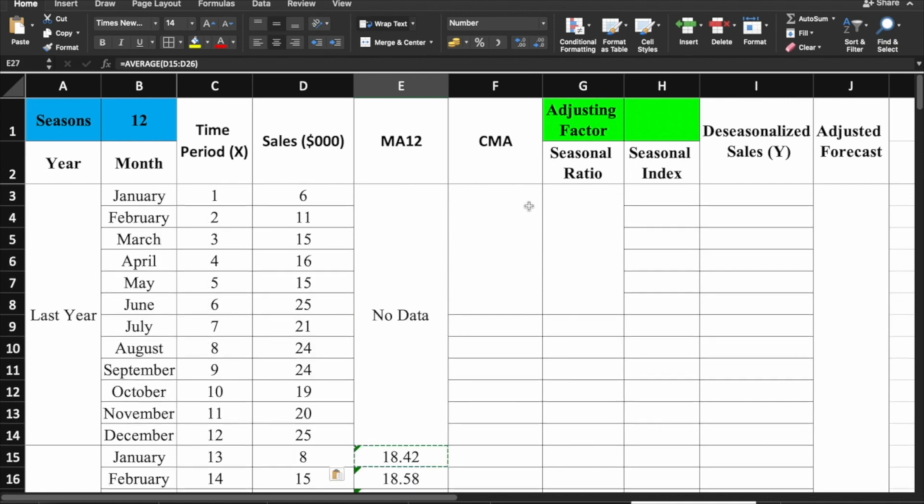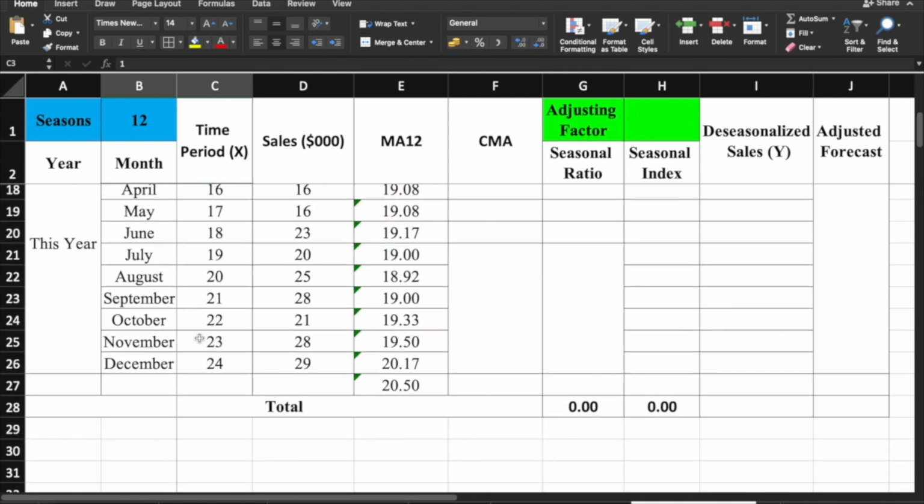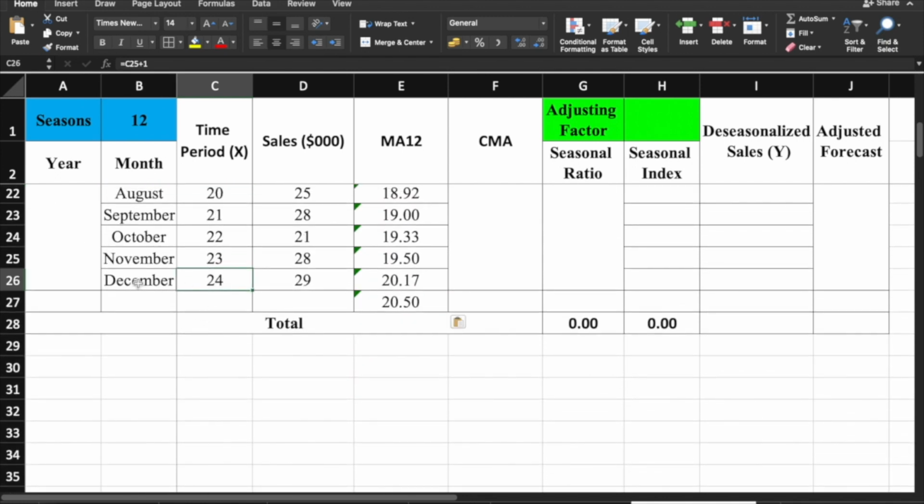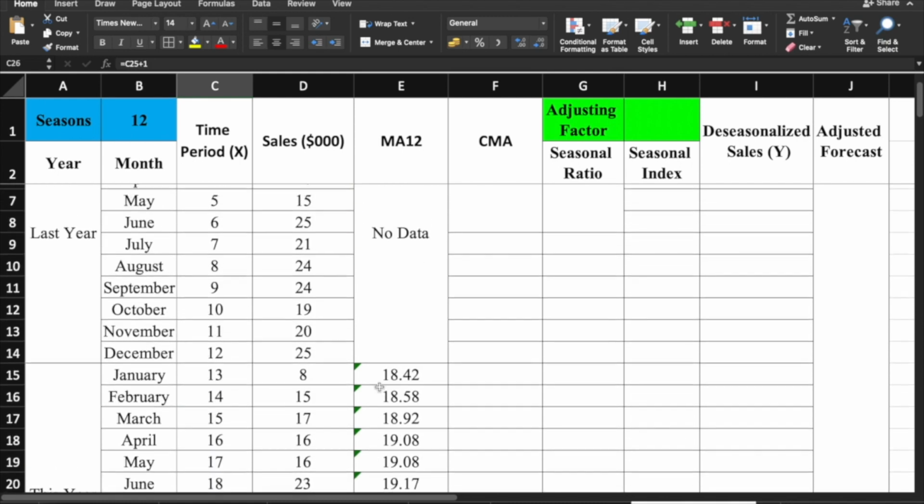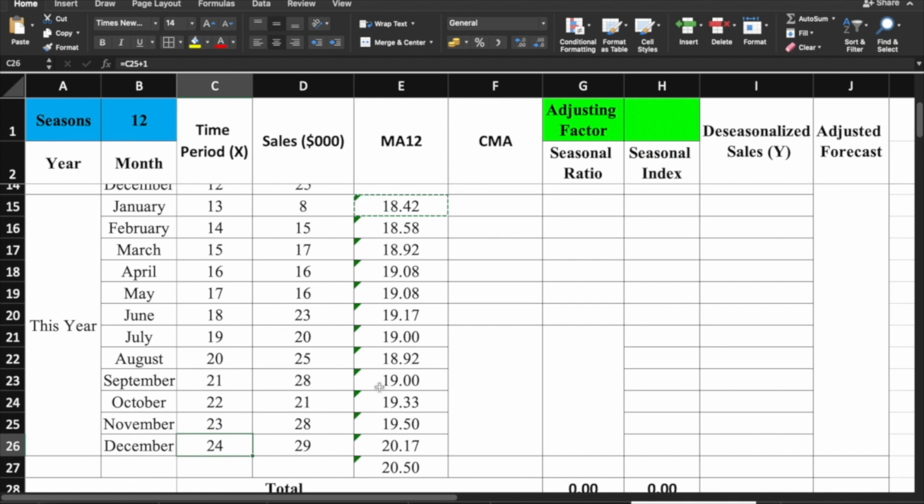Now, ano naman tong CMA? Guys, when we say CMA, again, if we have the range, I hope you still remember what is a range. That is the lowest value up to the highest value. And in our case, our range is from 1 or the January last year and up to the 24 or the December last year. As you can see po, this is total of 24 months. Right? And kung titingnan ninyo, itong moving average natin na 12, ilan po itong lahat?